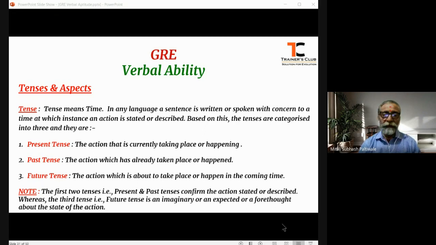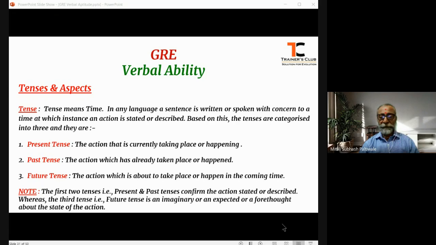Here in this part we will be talking only about the very important tenses and aspects that are required from the point of view of not only the examination but also of speaking very good English and understanding the standard language of English.